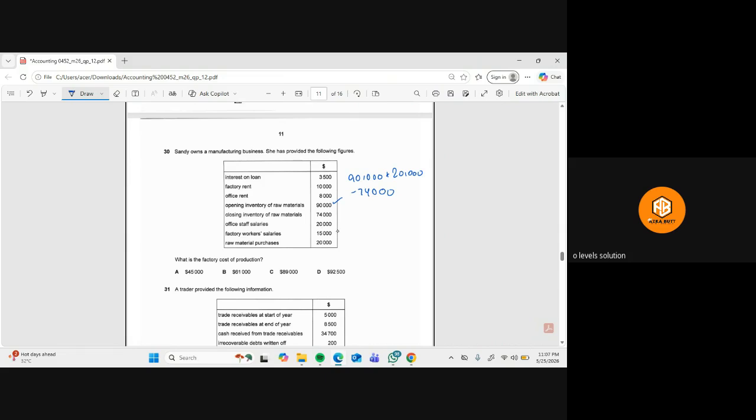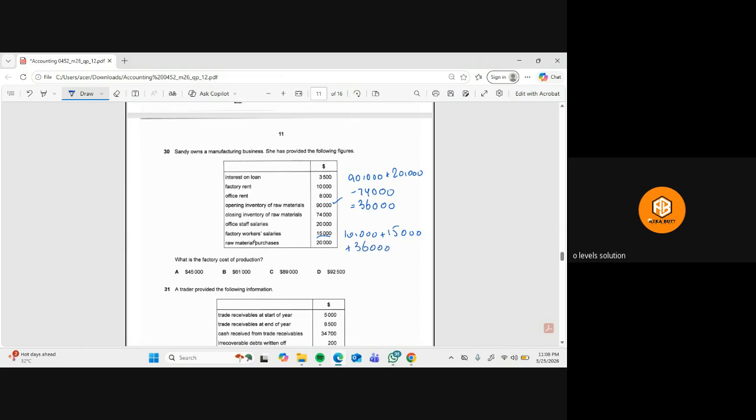So this is equal to 36,000. This is the direct material. Now we need to add the factory cost. So you can see that we have the factory rent, which is 10,000. Then we have the factory worker salary, which is 15,000. Okay, so now we will add this. Let me just add this.